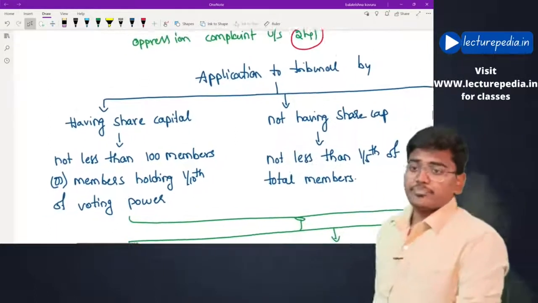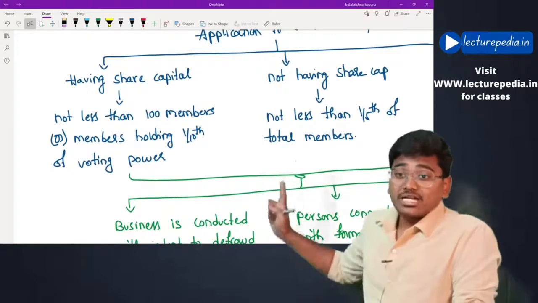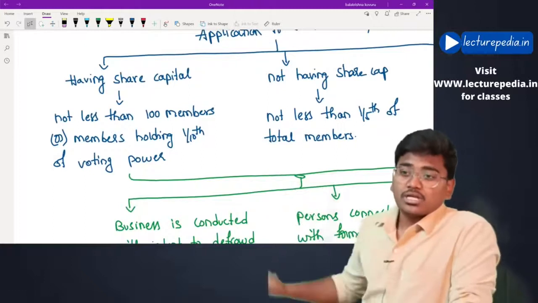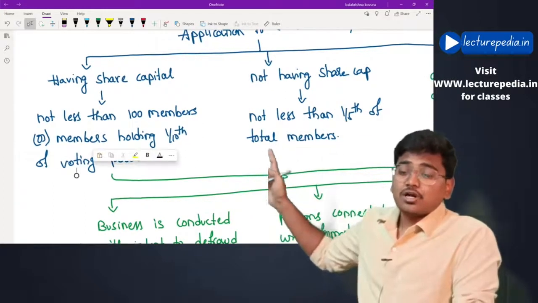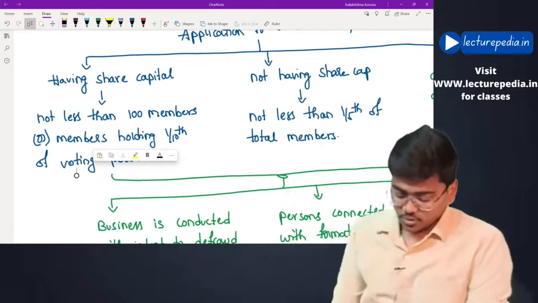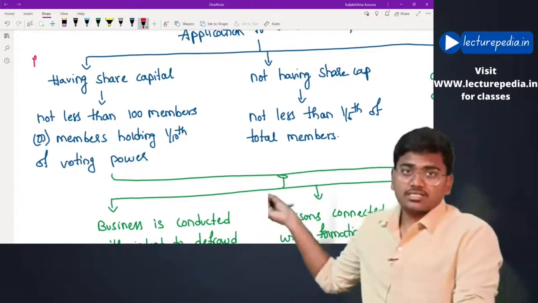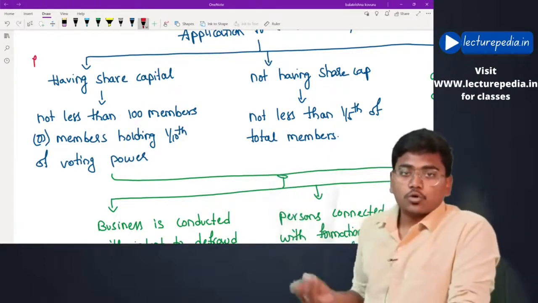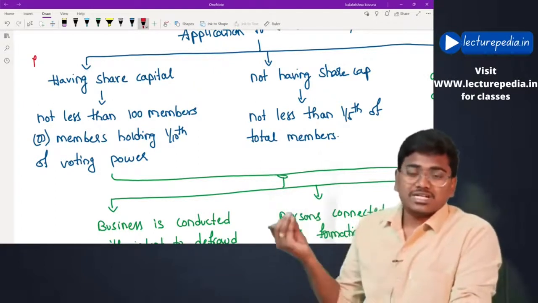Application to the tribunal by, in case the company is having share capital, then not less than 100 members or members holding 1/10 of the voting power. In case the company is not having share capital, in that case not less than 1/5 of the total members. Here you can get a doubt that even here also there are certain conditions prescribed. There is a certain minimum number of members who should file the application. Then what is the use of this section?